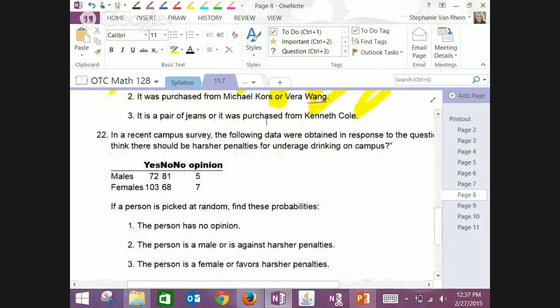We have this survey data. Find the probability the person has no opinion. So you would take 5 plus 7 divided by the total. The person is male or is against harsher penalties. So you would add up all the males plus the people that voted that they are against harsher penalties. So the yeses plus the males. You guys see that?